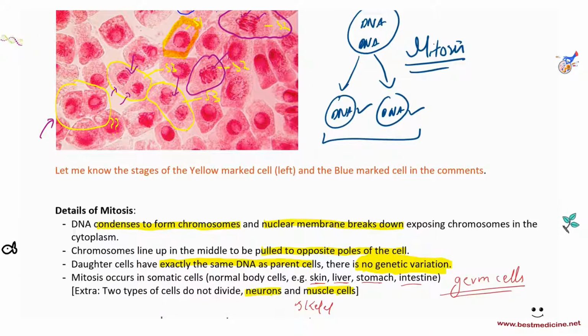the muscle cells that help you move, and cardiac muscle cells, the muscles of the heart. If these cells end up dying in an adult human being, you cannot repair them. And if neurons end up dying, you cannot repair them. Smooth muscle cells are another type of muscle cells, and we'll do more details on this hopefully in the next video. But neurons and muscle cells will not be able to divide. Skin, liver, stomach, intestine, all the other somatic cells are able to divide by mitosis. So you're able to repair those organs if damaged.